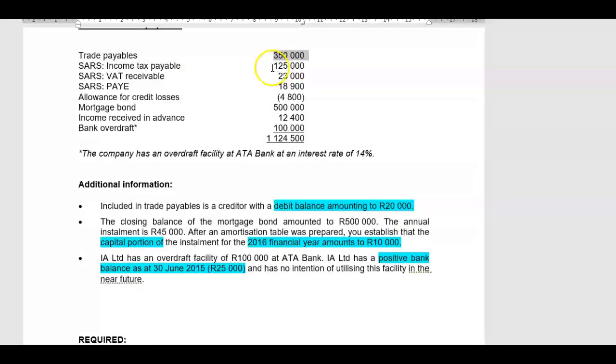SARS, income tax payable, 125,000 Rand. Guys, only income tax. What is income tax? Income tax is the tax that a company pays on its profits.